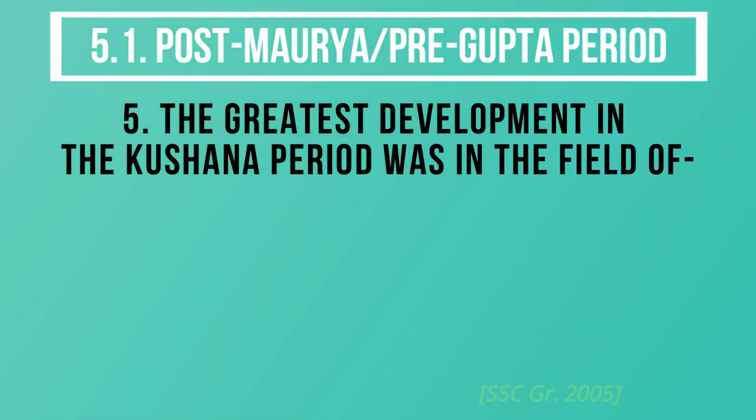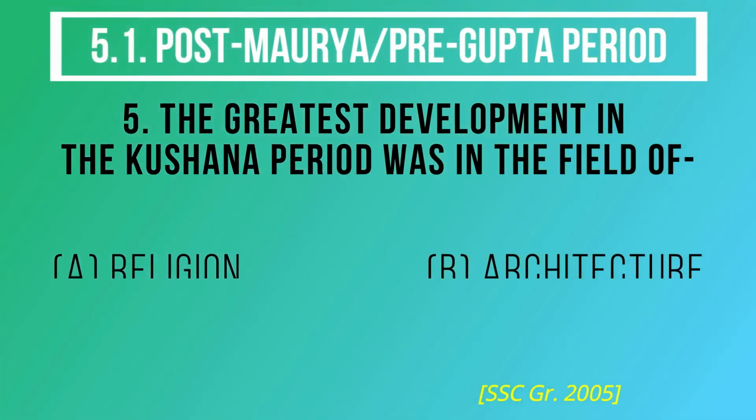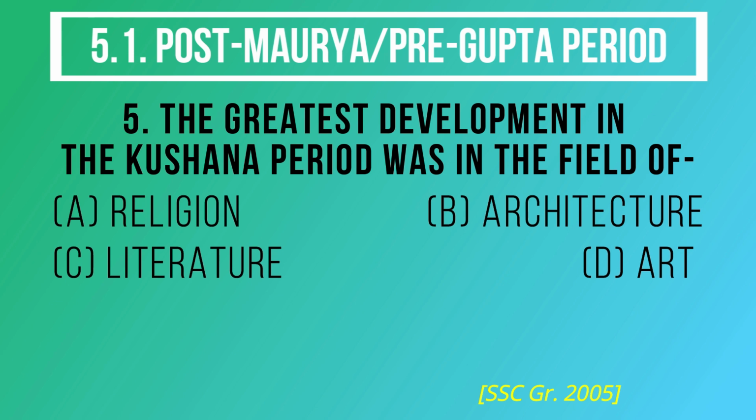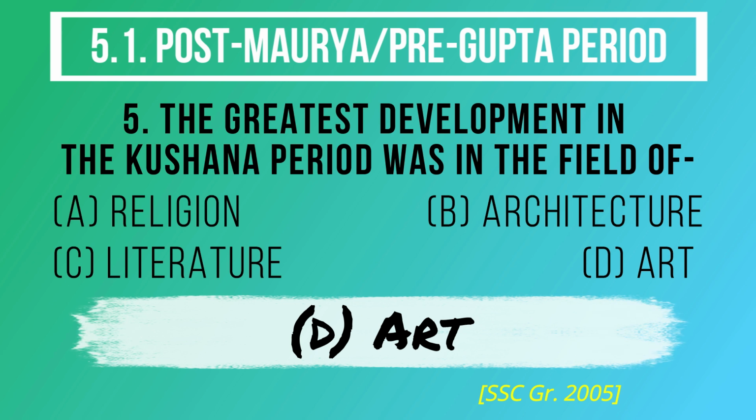Question number 5. The greatest development in the Kushana period was in the field of. The options are A. Religion, B. Architecture, C. Literature, D. Art. And the correct answer is option D. Art.